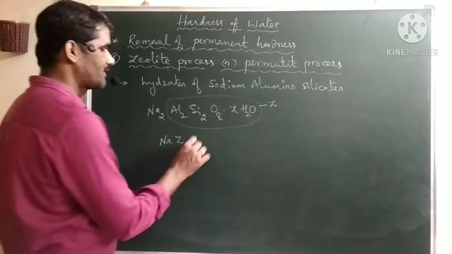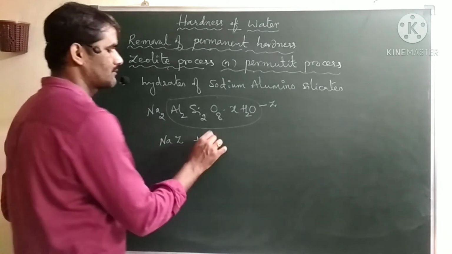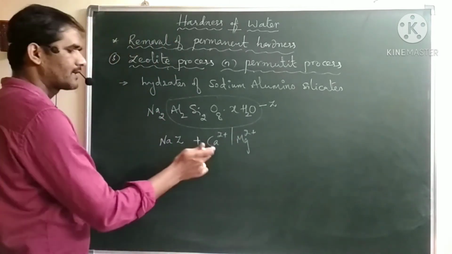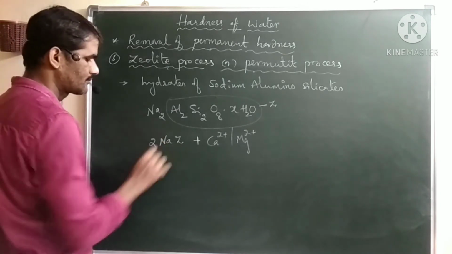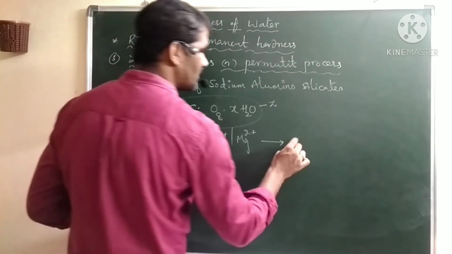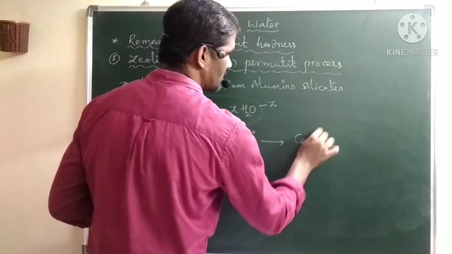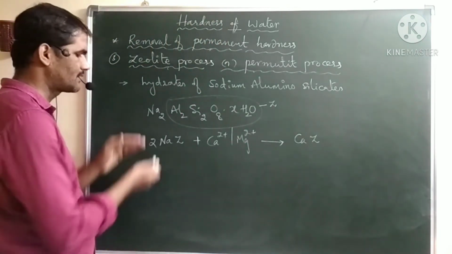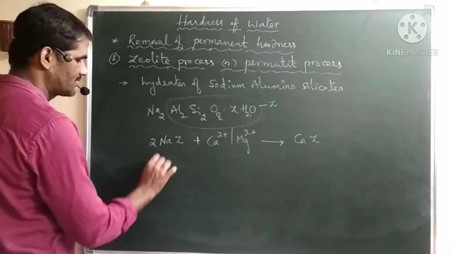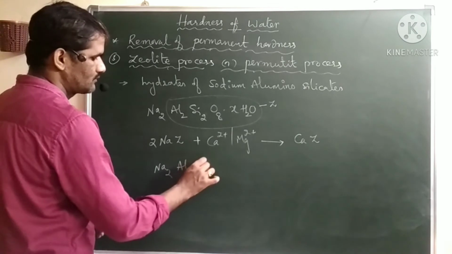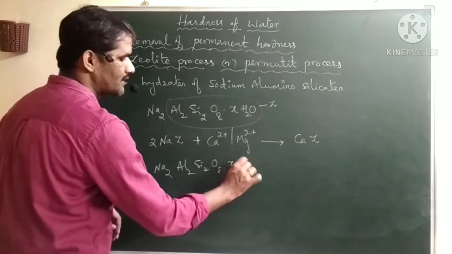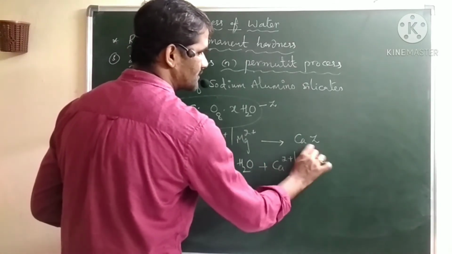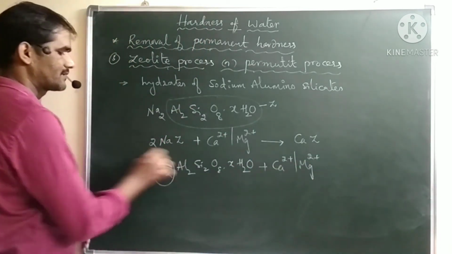And these zeolites, if we treat with calcium or magnesium ions, calcium replaces 2 sodiums, and then it will form the calcium Z, or if it is magnesium, the magnesium Z. Overall, if you take Na2Al2Si2O8·xH2O and treat it with calcium or magnesium ions, the calcium or magnesium replaces the sodium.